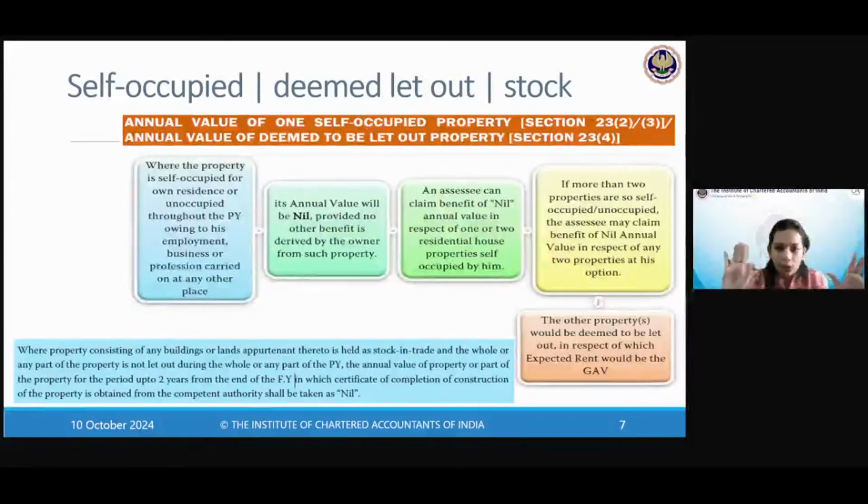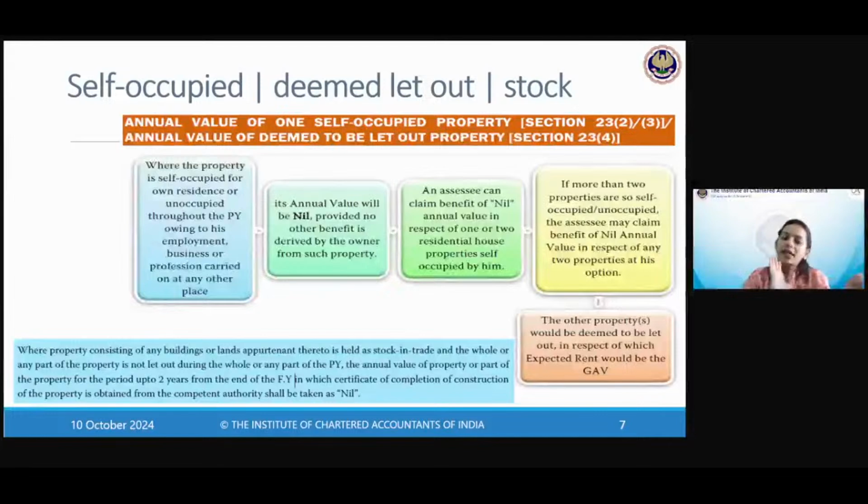So fine, it's self-occupied. Or you may have a property which you have not let out, but it is unoccupied. You neither stay there nor have you let it out to anybody else. Unoccupied. Why? Because you work or do business in one place and the property is in another place. And practically, it is not possible for you to commute every day and go and stay at that place.